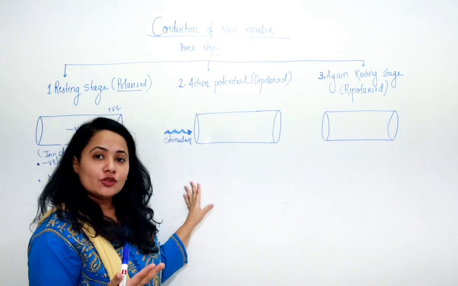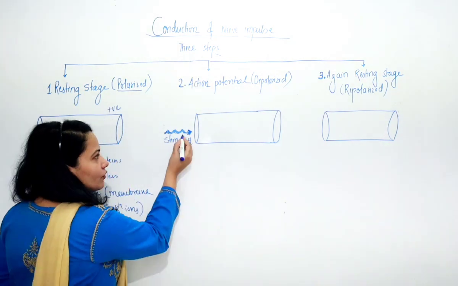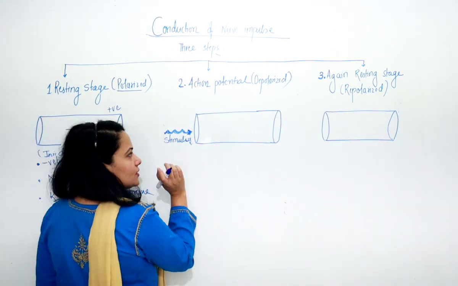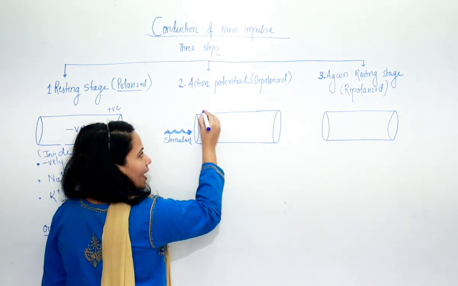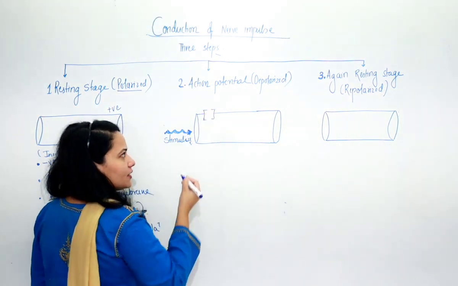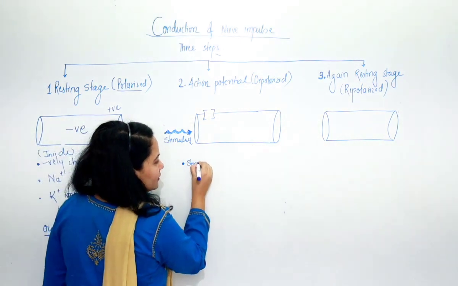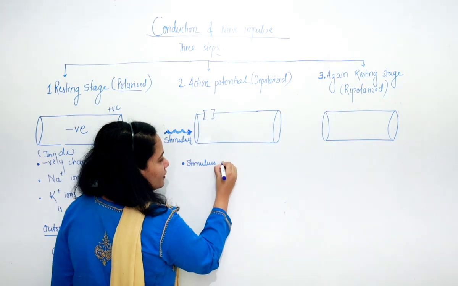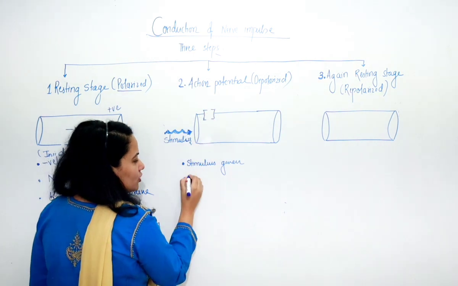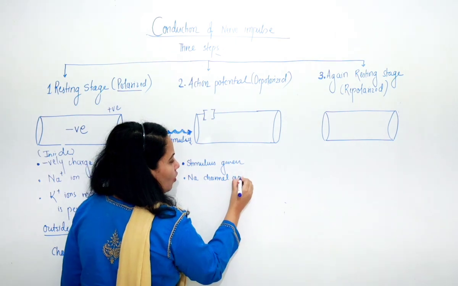Now when does the action potential occur? Action potential occurs when there is a stimulus. So you can see over here I have applied a stimulus to the neuron, the same neuron. Now as soon as the stimulus is applied, the first thing that happens is the sodium channels open up. So let's say this is a sodium channel open. So I'll write over here the point, stimulus is given. What happens when a stimulus is given? The sodium channels open up. The first channel to open is the sodium channel.